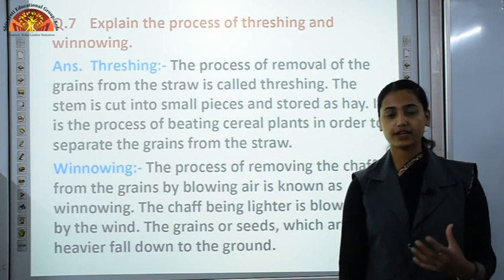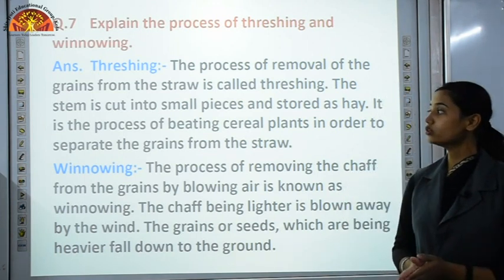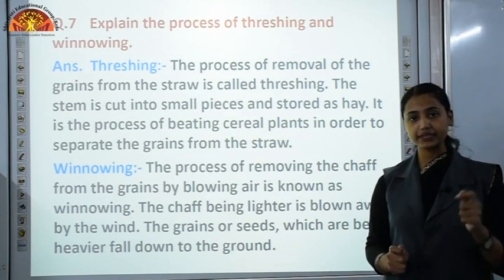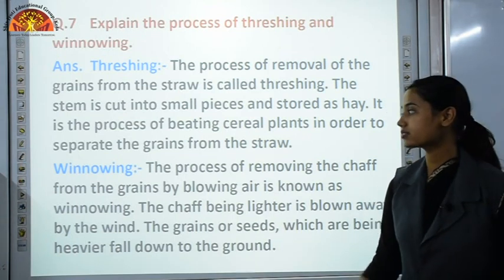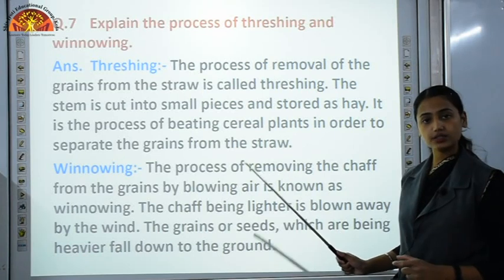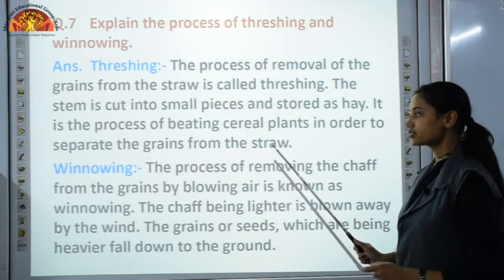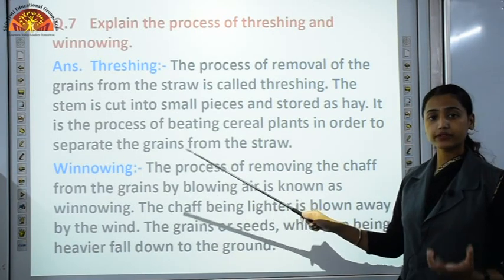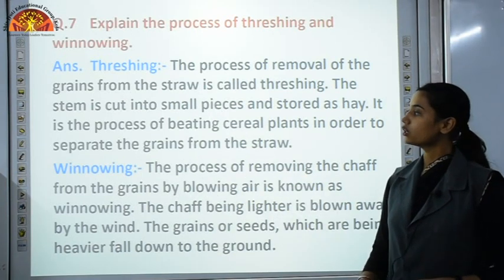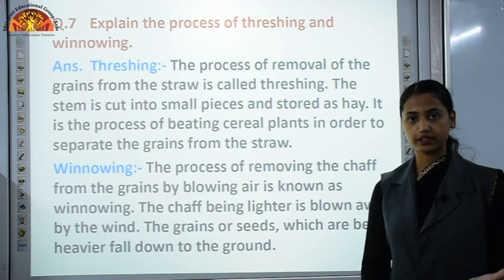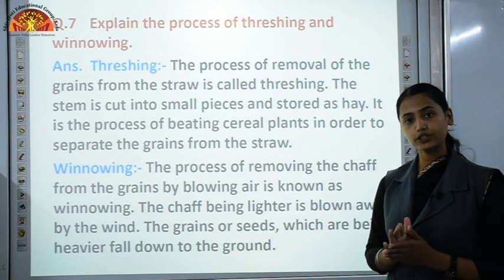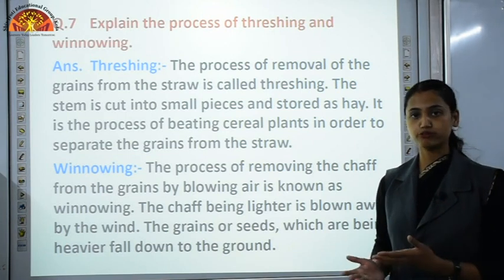The crops which we get after harvesting, what do we do? We beat them on a hard surface, so that after beating we get the grains out of the straw. So, this is how we are separating grains and straw. The next step is winnowing. Now, the grain which we get from this step is not pure. It is a mixture of grain and chaff. So, we need to separate our grain from chaff too.